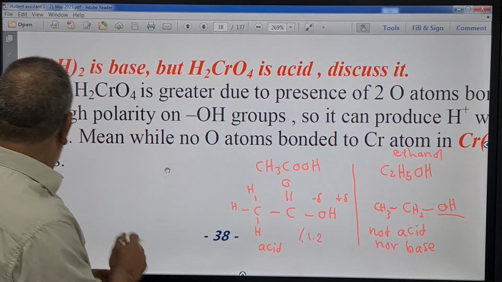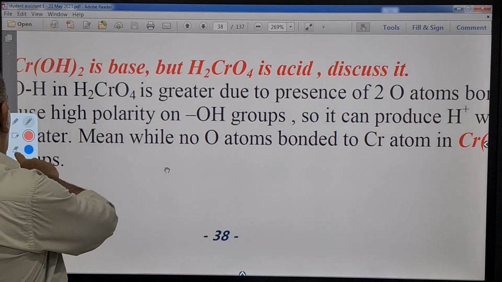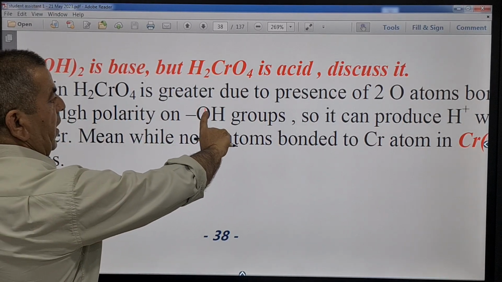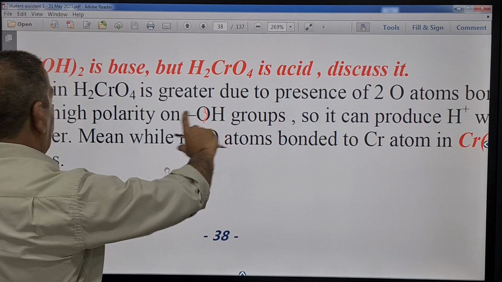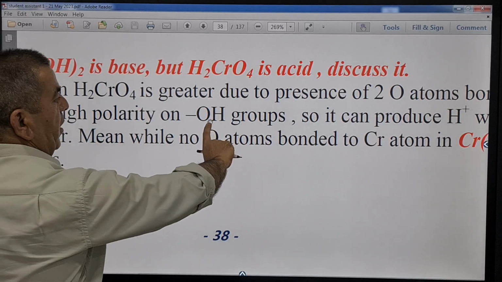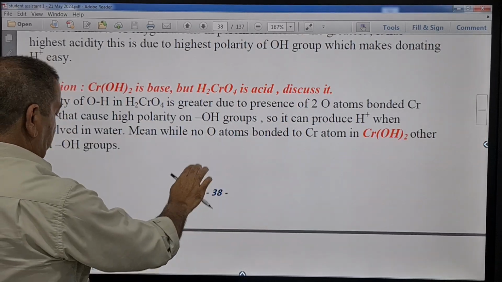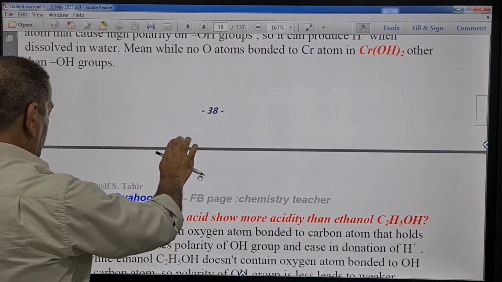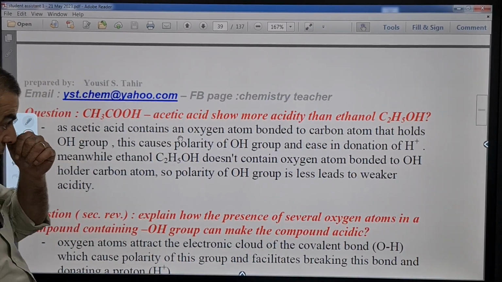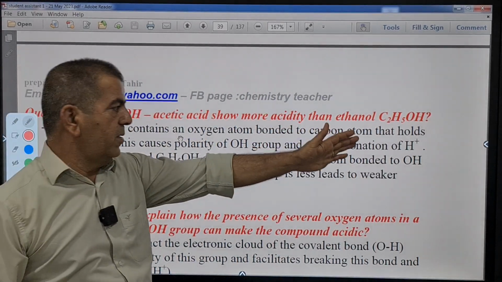This is all about the topic of the compounds or molecules that have the OH group. Let's move forward. I have a question here. The question is repeating the example I just did. We have that acetic acid is an acid and ethanol is not an acid nor a base.